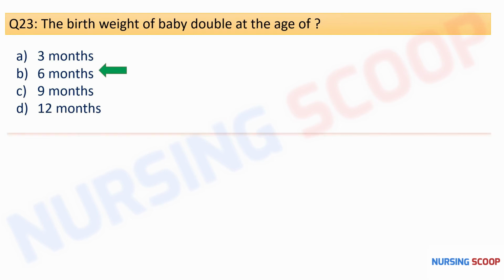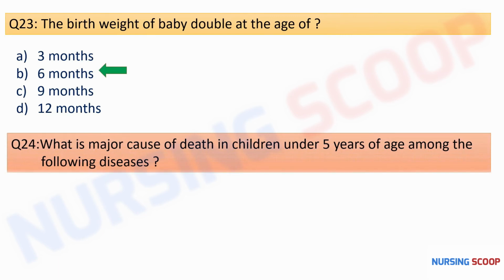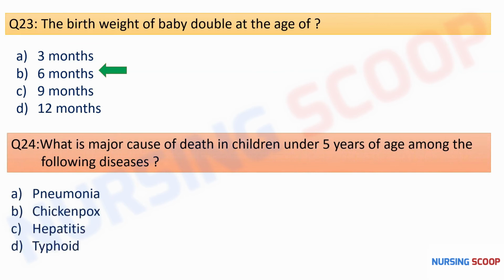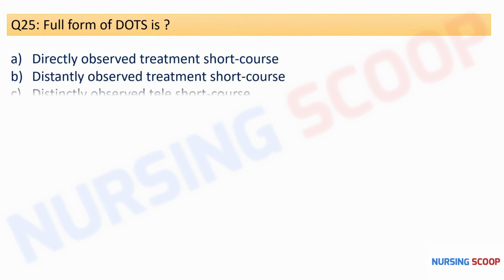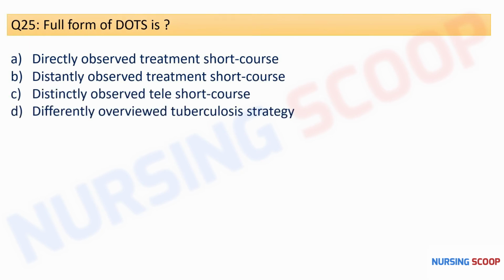So moving to a next question, what is the major cause of death under 5 years of age among the following diseases? And here are the options: pneumonia, chickenpox, hepatitis, or typhoid fever. So here the right option is option A, that is the pneumonia. So this pneumonia is a leading cause of mortality in the children under 5 years of age. So next question is, the full form of DOTS is, and here are the options. So read all the options carefully. So the right option is option A, that is directly observed treatment short course.